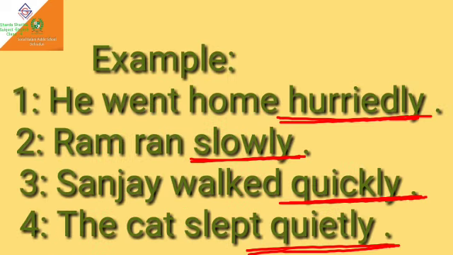Now, look at some of the examples of adverb of manner. First example is he went home hurriedly. Second example, Ram ran slowly. Third example, Sanjay walked quickly. Fourth example is the cat slept quietly. In all these examples, all the underlined words like hurriedly, slowly, quickly, quietly are adverb of manner.